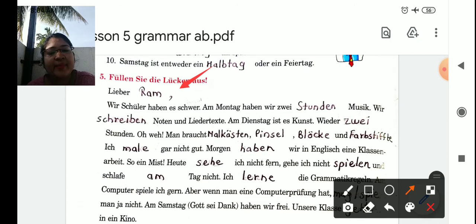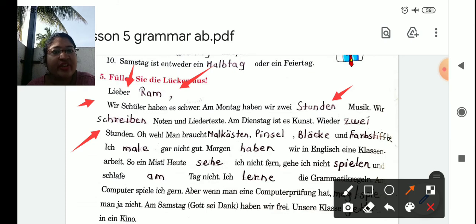Lieber Ram. Okay, so you can write any boy name here as they have mentioned Lieber. It is used for dear, for a boy name. Then, wir Schüler haben es schwer. Am Montag haben wir 2 Stunden Musik. Wir schreiben Noten und Liedertexte.